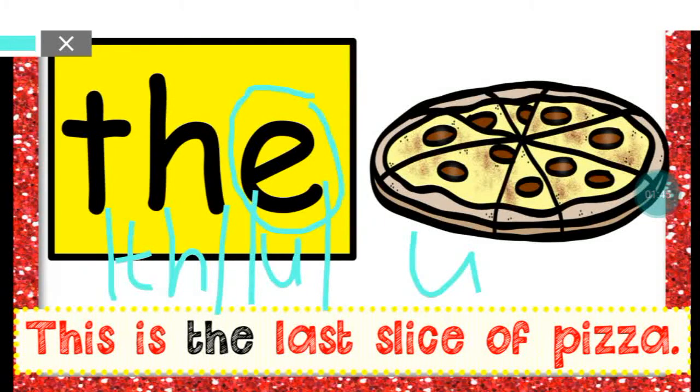Okay? Now this is pronounced as D, or the. So I think you've heard me say it, calling it the last slice of pizza, the bag, the girl. It is not D, but the. Now can you say it with me? The. One more time. The. Just like this is the last slice of pizza, as if you are saying the door. And yes, the. It is not D, but the.